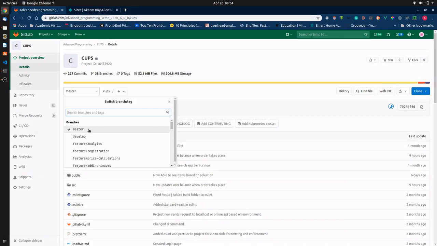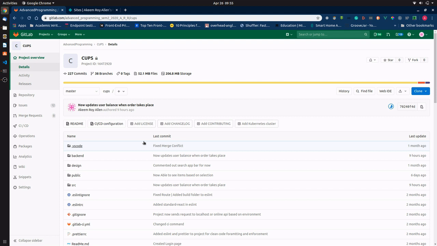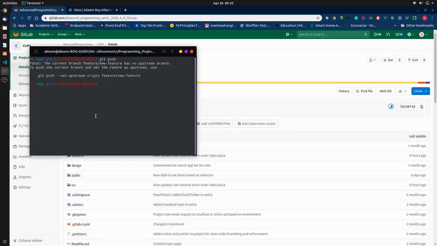So if I hit that button, you'll see that we have several branches: master, develop, analytics, registration, price calculations, and so on. This helps us to keep track and keep proper versions of our application in place, such that if anything goes wrong, we can go back to one version, and so that collaboration between all group members is seamless, somewhat seamless. And that's all there is to our source control management system. It's Git. It's a popular solution when it comes to source control.